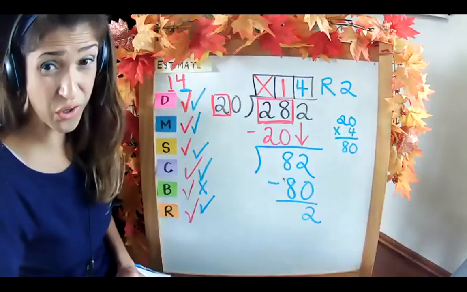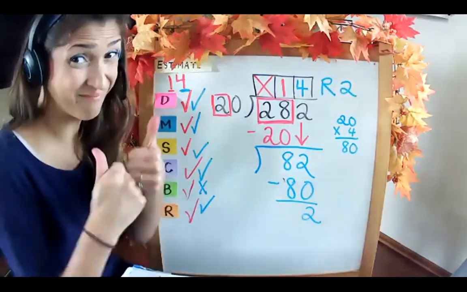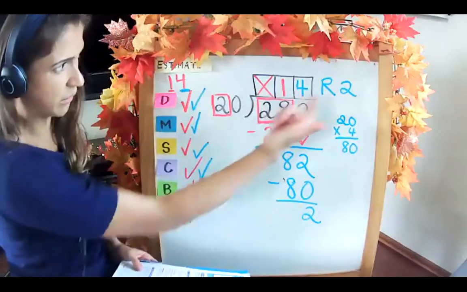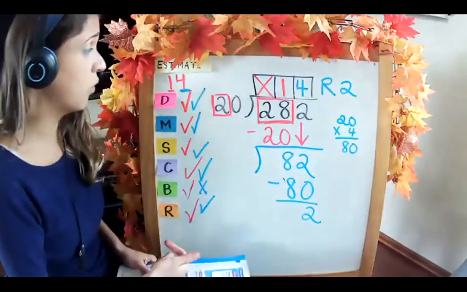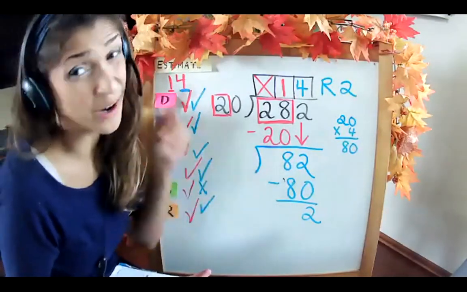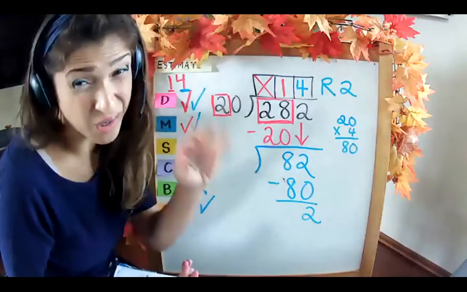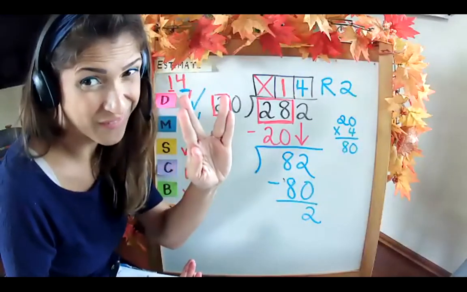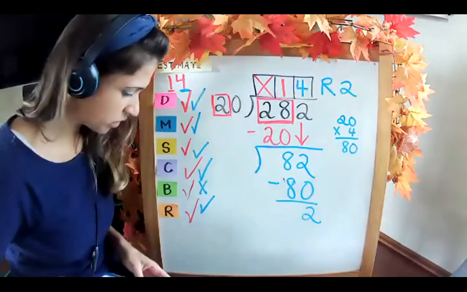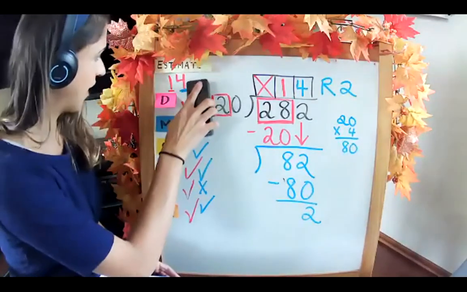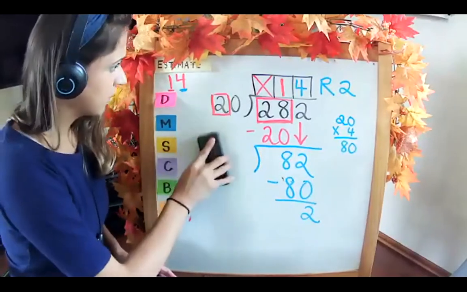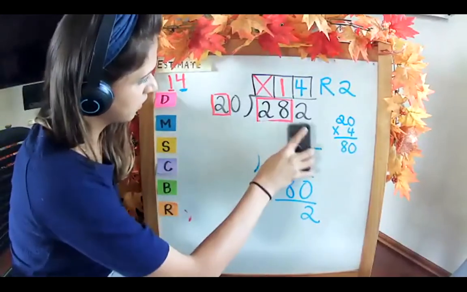So the closer you can get with your estimate, you're going to get your answer right away, right? 14, 14, 14, 14, and we just had some remainders. So our estimate became our answer. We can definitely say that our final quotient is reasonable, very close to our actual answer. I'm sorry, to our estimate. All right. Check your work.